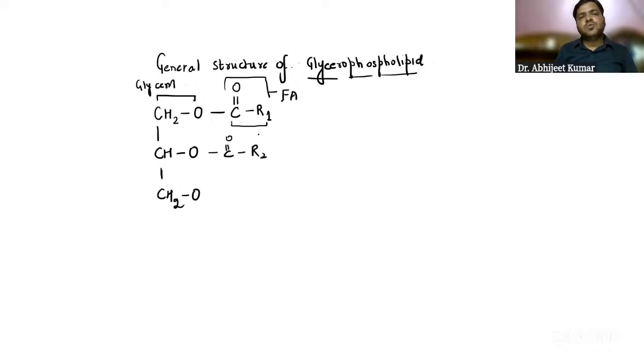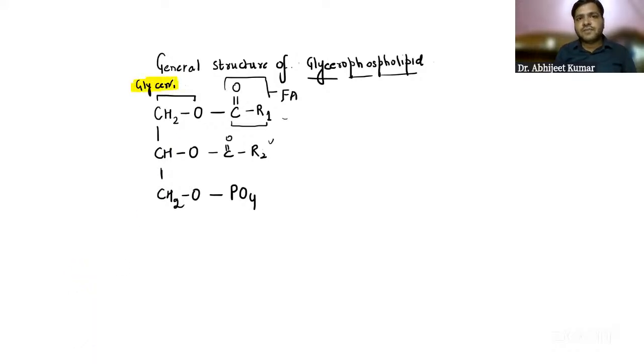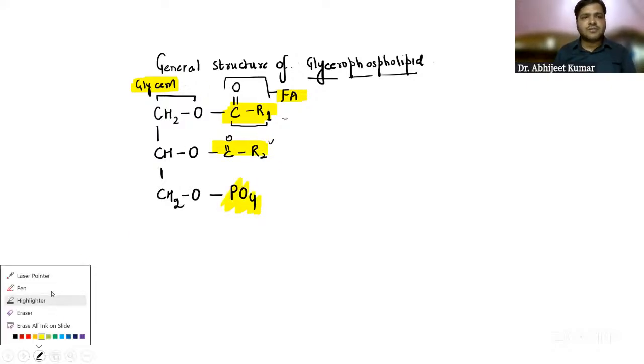We are taking only two fatty acids over here, R1 and R2. We have two fatty acids, and one structure is of glycerol. To the third carbon, you already know we have the phosphate group, as you have told me. So we have glycerol, we have fatty acids, right? And we also have this phosphate group, right? So this is the structure of a general phospholipid.